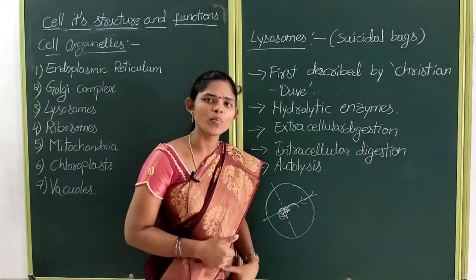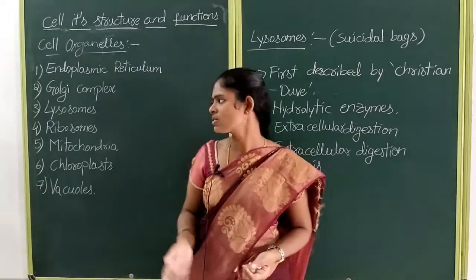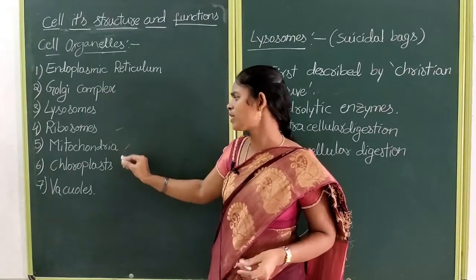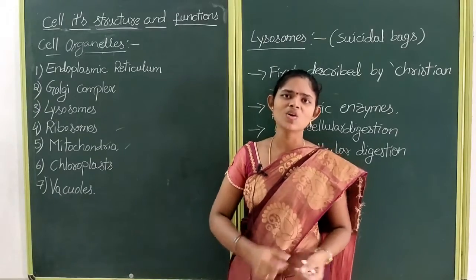Okay children, I hope you understood. In the next class, we will discuss ribosomes, mitochondria, chloroplast and vacuoles. Okay children.